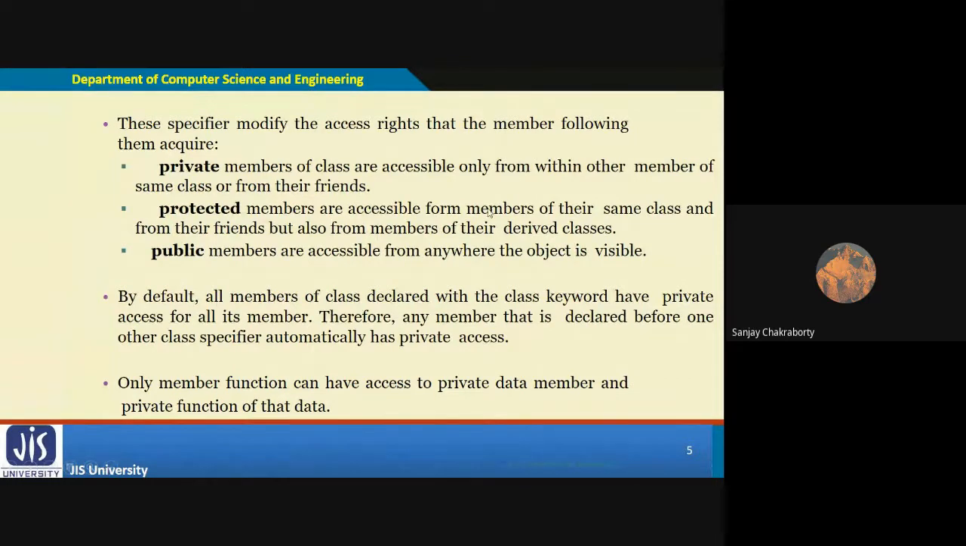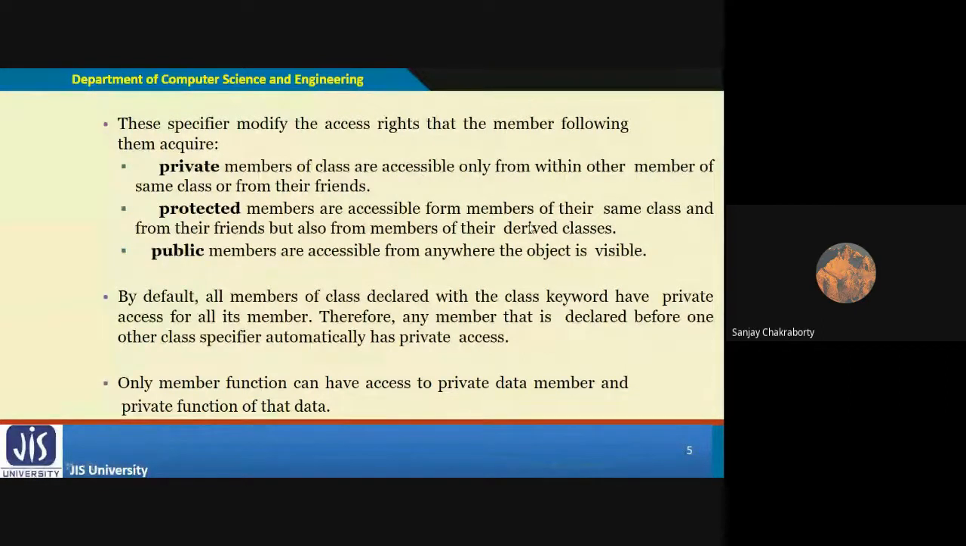Only one thing you should remember: the protected member is very similar to a private member, in that a protected member is accessible from members of the same class. But one thing is extra in the case of a protected member: if you define any friend function outside of the class, that friend function has the authorization, the capability or power, to access the protected data member outside of the class. Only the friend function has that capability. Otherwise, the protected access specifier works similarly to a private access specifier.